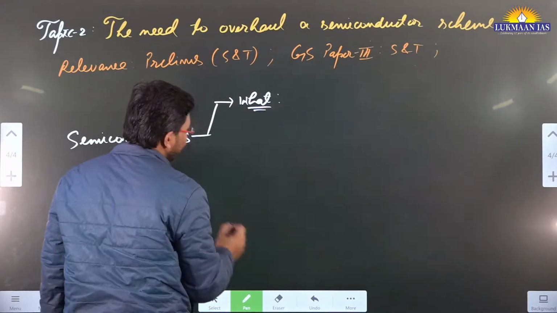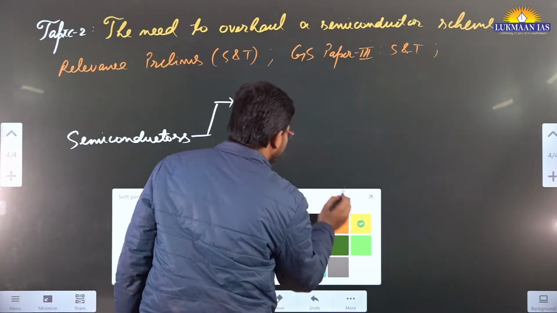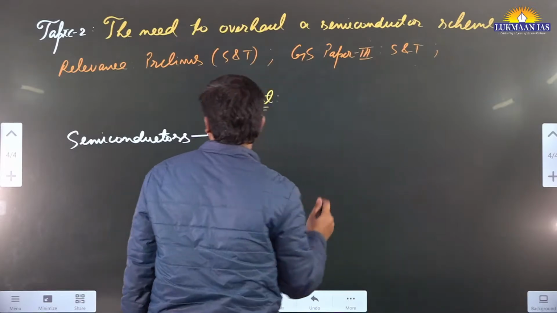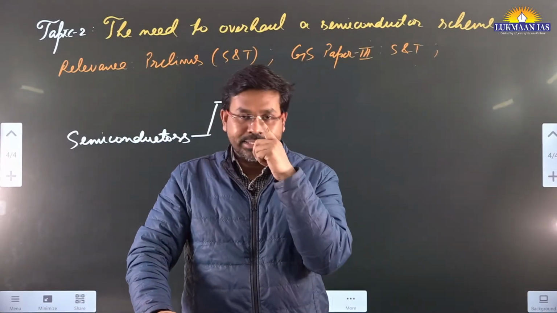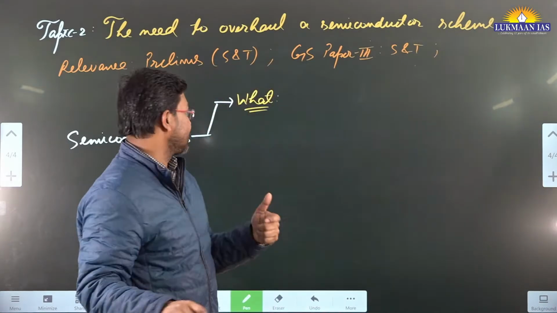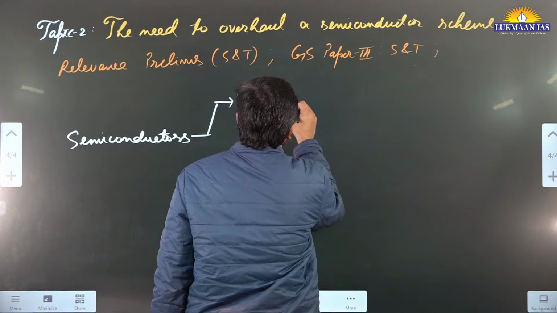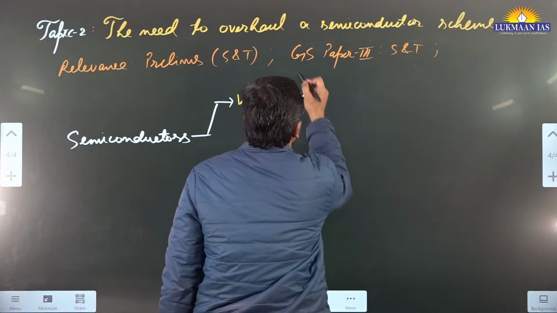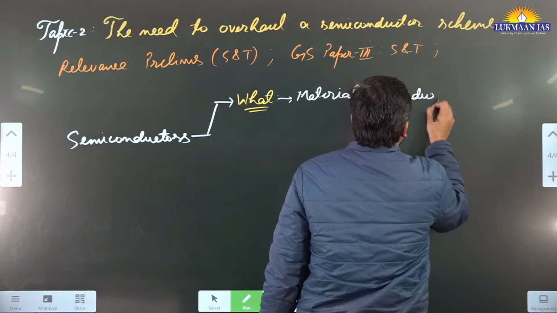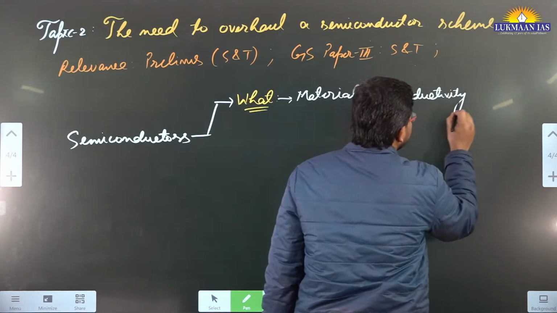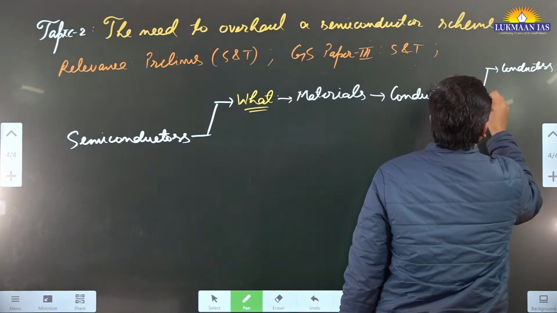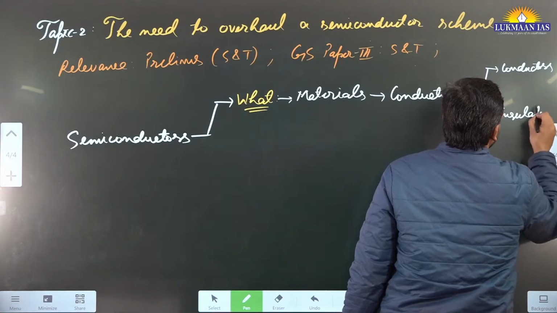To answer this question, we need to understand this particular fact: semiconductors are those materials that have a conductivity which is somewhere in the middle between conductors and insulators. Okay, conductors and insulators.